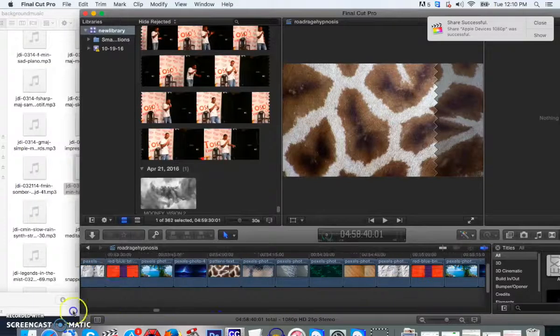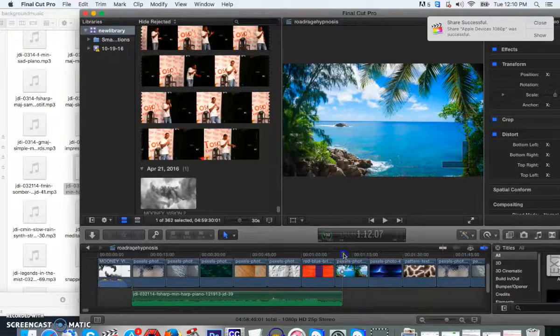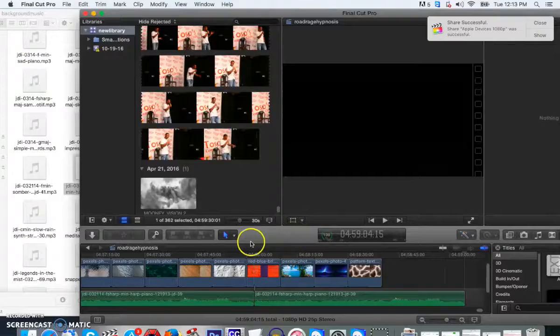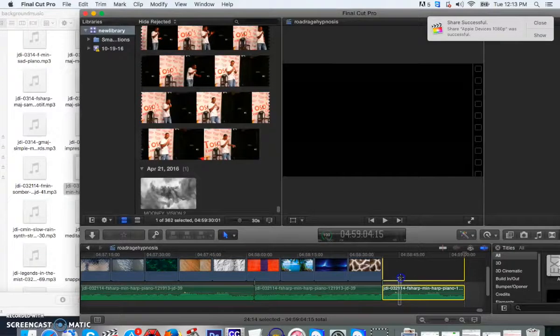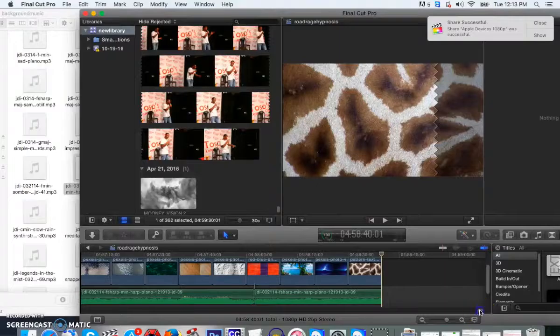Now I'm going to take the audio file and do the same thing, copy and paste it over and over until it reaches 5 hours. The audio can't be longer than the video, so if you go over how long the actual pictures show, just use the cutter tool to cut the rest of the audio off.